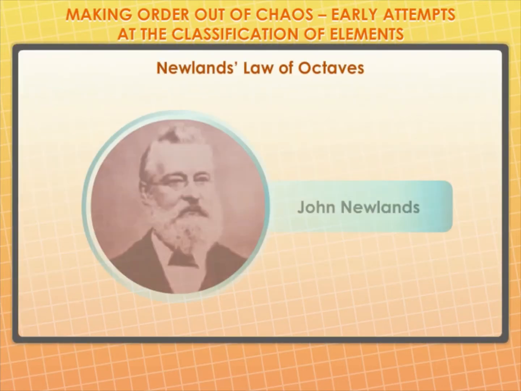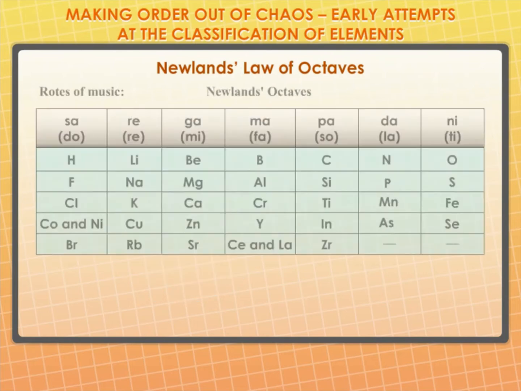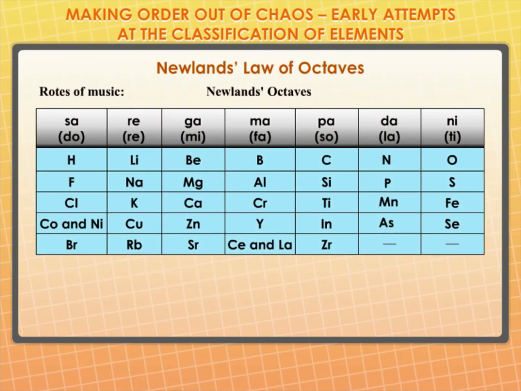Newland's law of octaves. The attempts of Dobereiner encouraged other chemists to correlate the properties of elements with their atomic masses. In 1866, John Newlands, an English scientist, arranged known elements in the order of increasing atomic masses. He started with the element having the lowest atomic mass, hydrogen, and ended at thorium, which was the 56th element. He found that every 8th element had properties similar to that of the first. He compared this to the octaves found in music. Therefore, he called it the law of octaves. It's known as Newland's law of octaves.